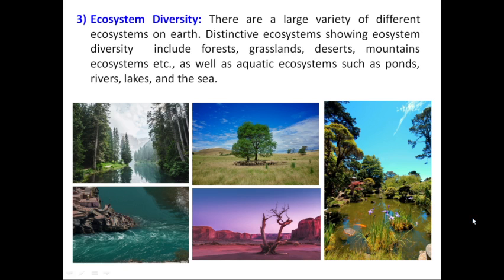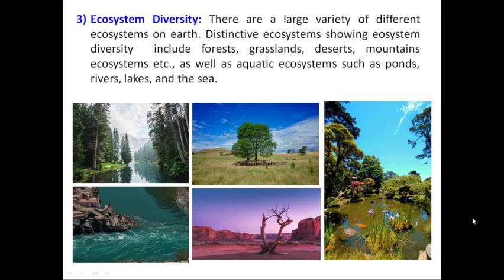The third level of biodiversity is ecosystem diversity. We have discussed in the previous lectures that on this earth different types of ecosystems exist, such as aquatic ecosystems, for example, river, lakes, oceans, ponds, etc., as well as terrestrial ecosystems such as grasslands, deserts, forests.